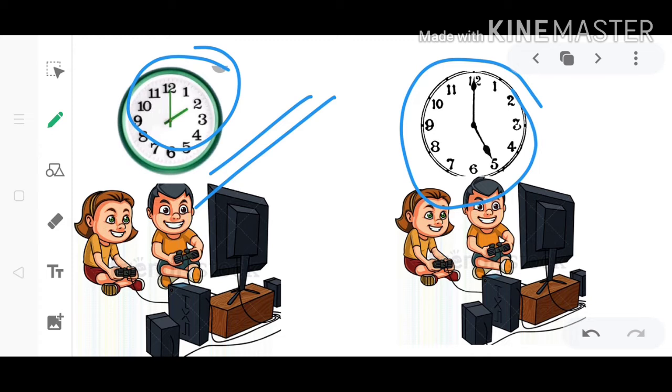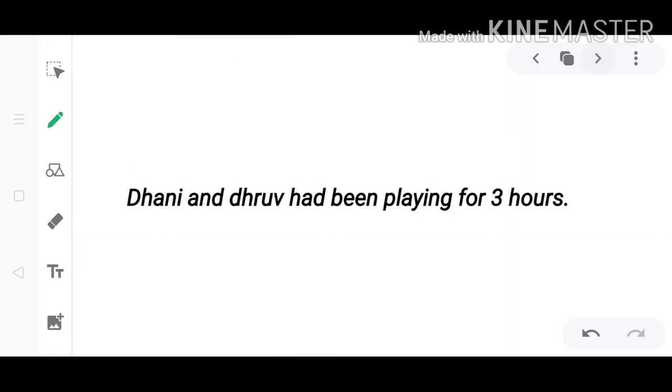So it is an event of the past that started at 2 o'clock, and in both pictures we can see that the game started at 2 o'clock and is still going on at 5 o'clock. For continuous 3 hours they are playing, and they are not over with their game. So we can represent this situation like this: Dhani and Dhruv had been playing for 3 hours. That means they have been playing for 3 continuous hours and their game still continues.